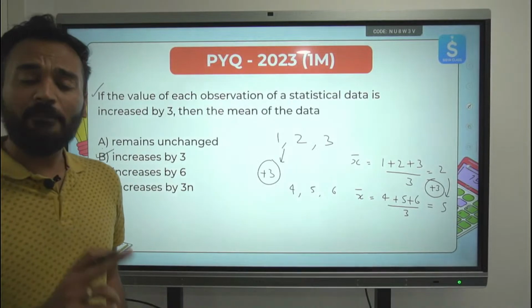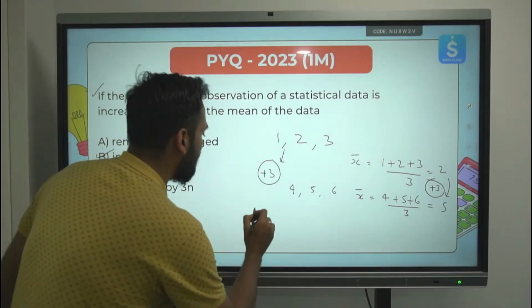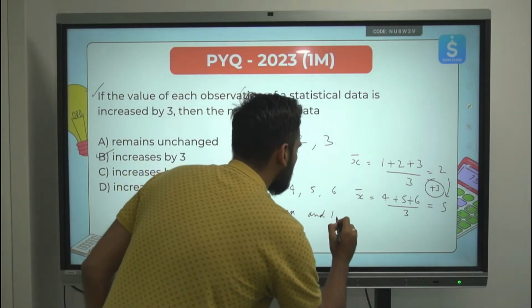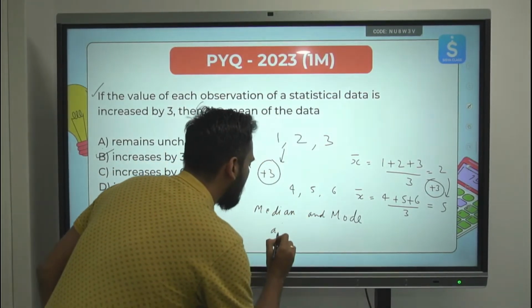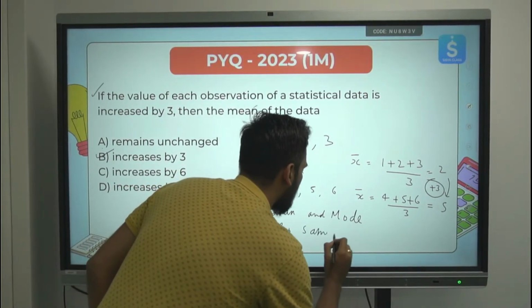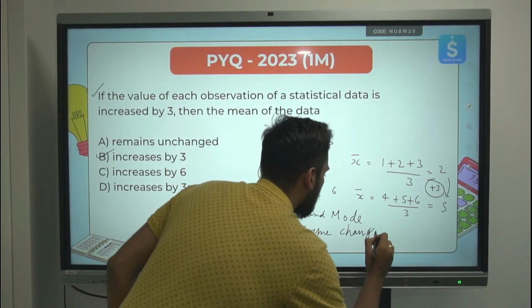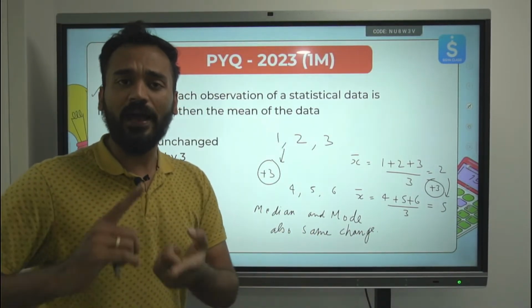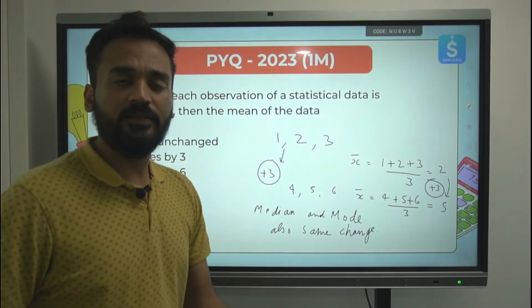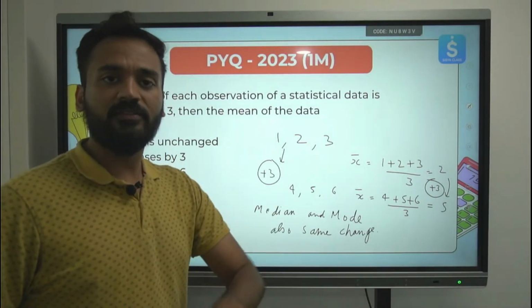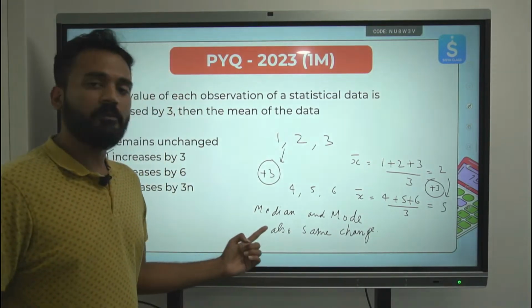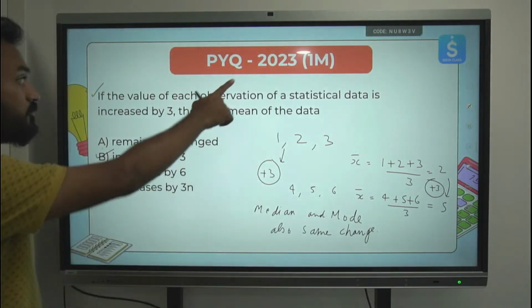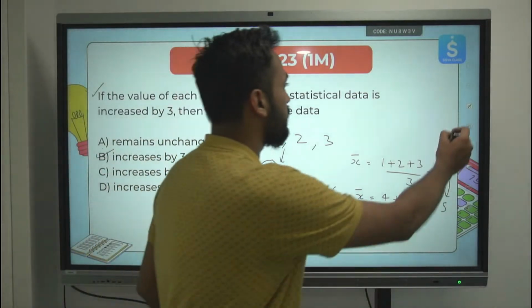So the same thing will happen with median and mode also. Also the same change. This is clear to everyone. Median, mean and mode will change in the same way. If I add, the median, mean and mode will increase. If I subtract, the median, mean and mode will also get subtracted. If I multiply, the same will go for median, mean and mode. If I divide, the same will happen with median, mean and mode. I hope this is clear. This was asked for 1 mark in 2023 board exam.